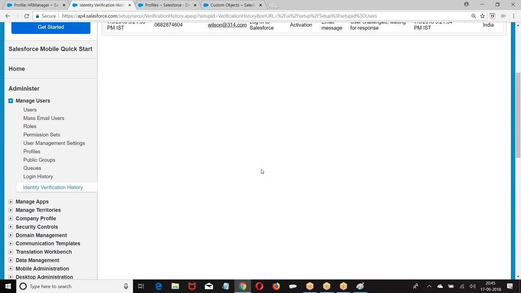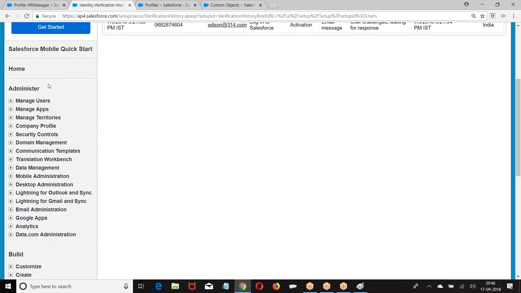So user management, self deactivation. Profile, public group, group of users. Queue, you want a group of users to be the owner of a record. Login history, now who logged in, what is the issue? Okay, identity verification history, you want to specify when did you use the verification code. I hope you are good with this. Okay. So come back to the next one here.